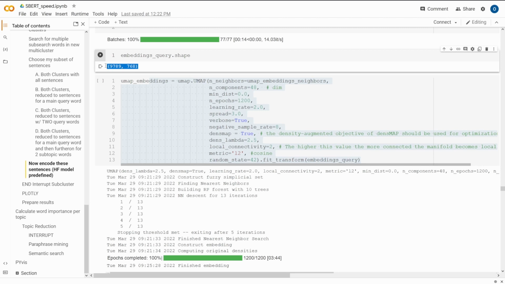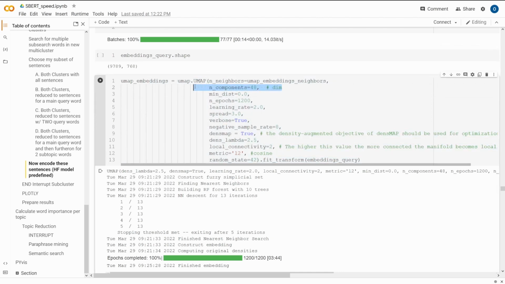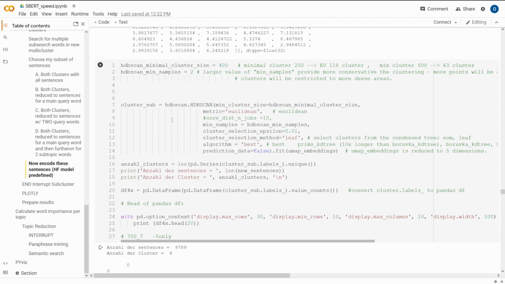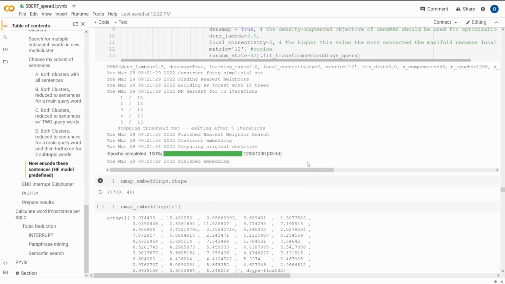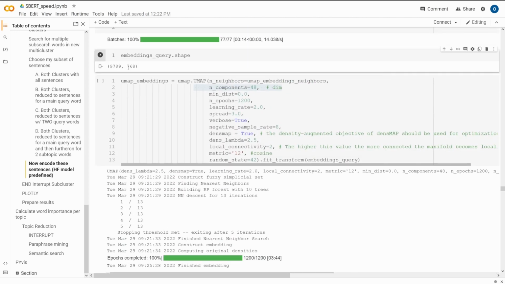9,789 sentences. So again, I took only this subset of my, I don't know how many sentences, so let's say 10,000 sentences in 768 dimensions. But what I have is that I can make this reduction to 48 dimensions and then go with my cluster algorithm, or I can take it directly out of the 768 dimensional bunch.